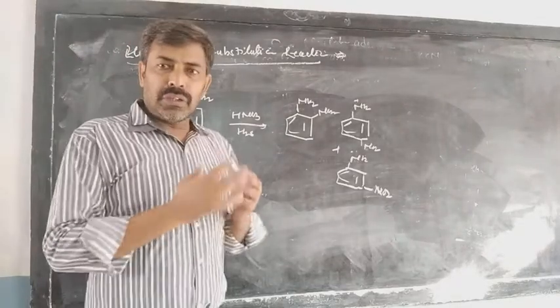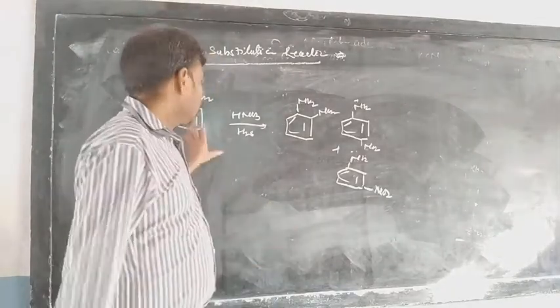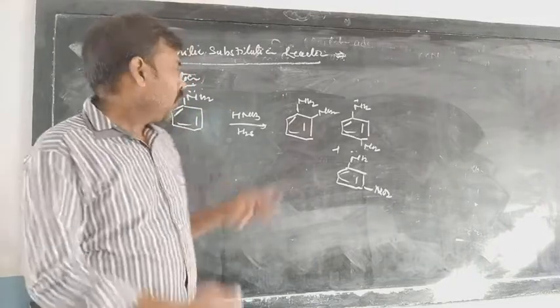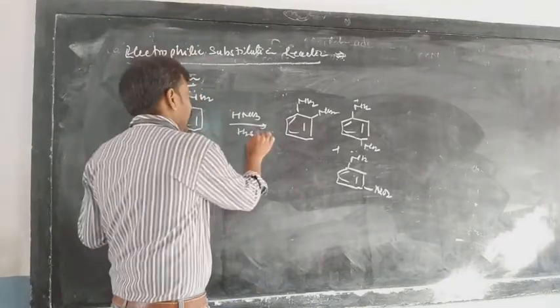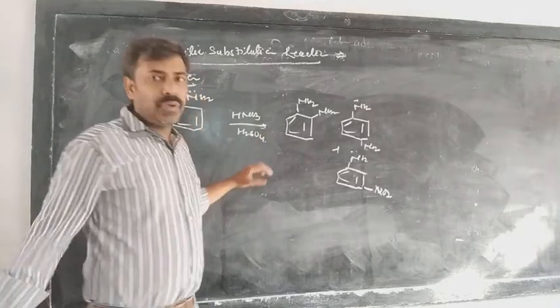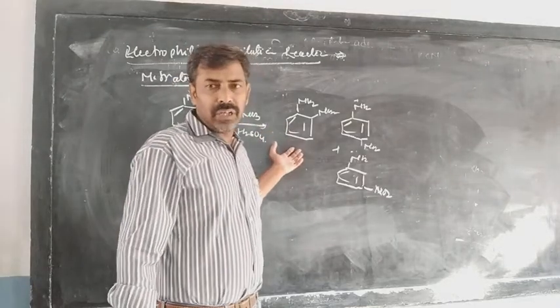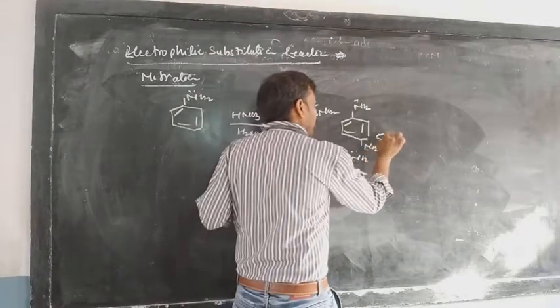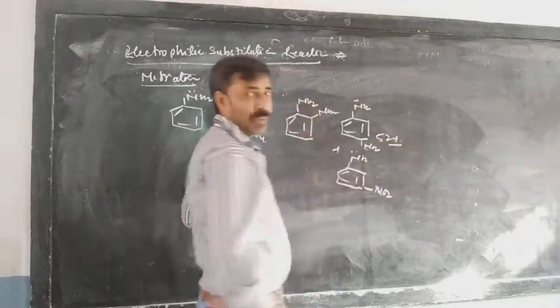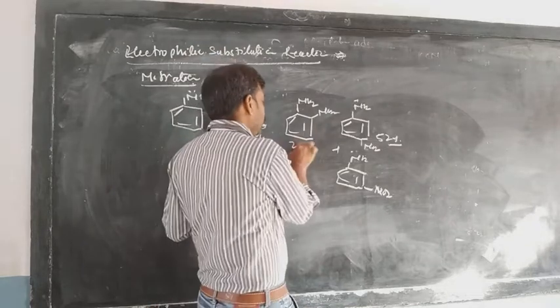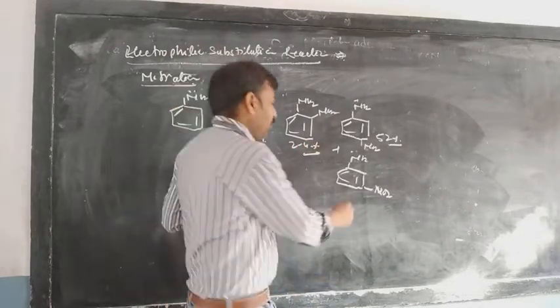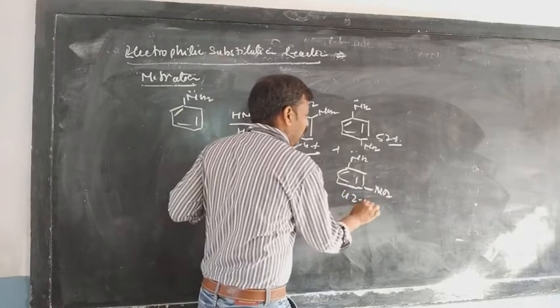Now we are going to see the nitration. This is the aniline, which is the ortho para director. On nitration, in the presence of HNO3 and H2SO4, it gives ortho nitroaniline and para nitroaniline. When you see the amounts, this one is more than 50%, approximately 52%. This one is 2 to 4%. But when you see the last one, it is more than 40%, approximately 40 to 45%.